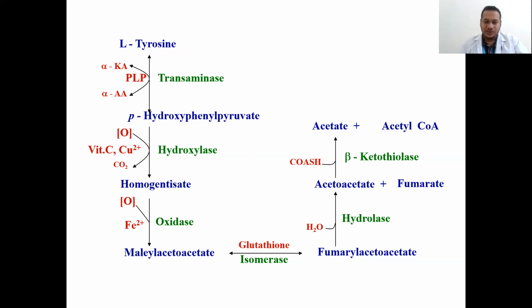This maleylacetoacetate is converted into fumarylacetoacetate with the help of isomerase in the presence of glutathione, and fumarylacetoacetate gets converted into acetoacetate plus fumarate with the help of hydroxylase enzyme. This acetoacetate gets converted into acetate plus acetyl CoA with the help of beta ketothiolase. This is the overview of the metabolic pathway, where phenylalanine and tyrosine get converted into glucogenic and ketogenic products: the glucogenic product is fumarate and the ketogenic product is acetoacetate.